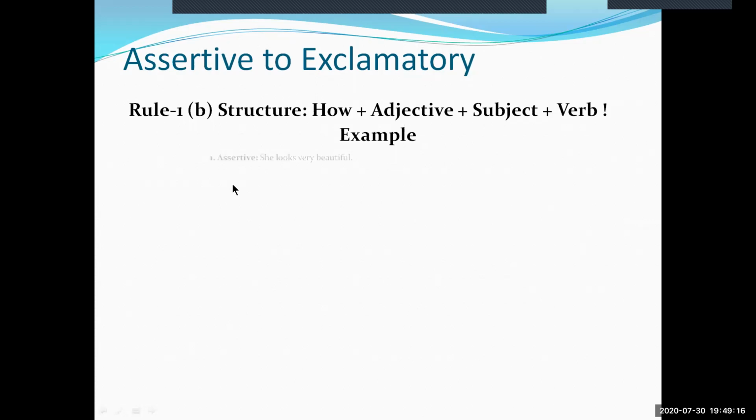For example, she looks very beautiful. We have to take this adverb very out of this sentence and use the word how instead of very, and then the adjective how beautiful, and then the subject she. How beautiful she, and at the end the verb looks. How beautiful she looks.